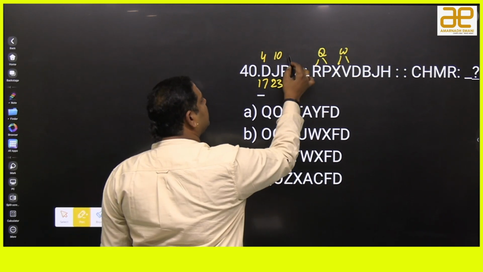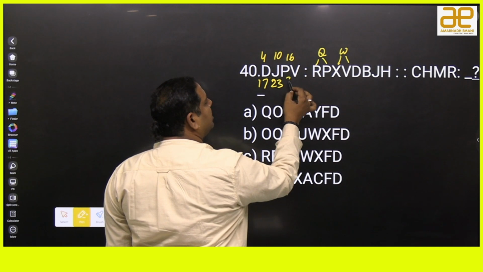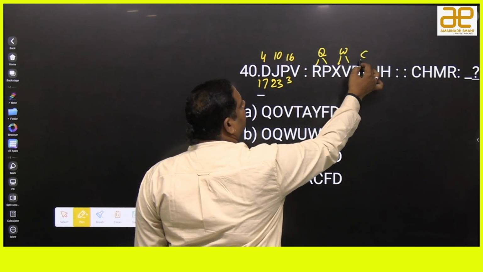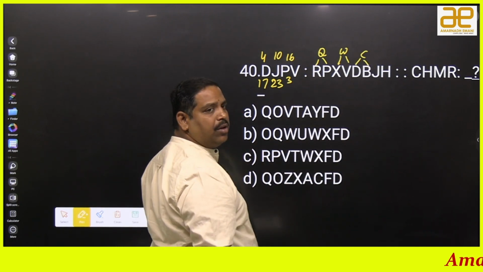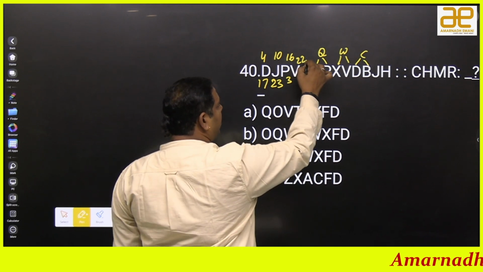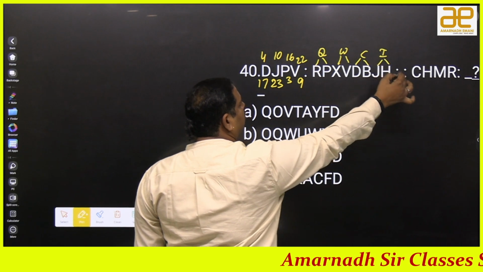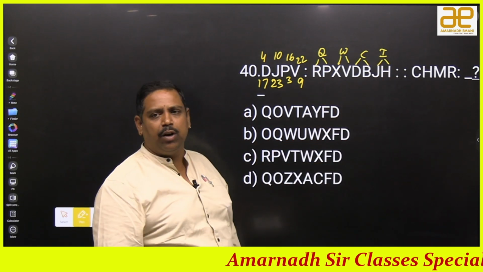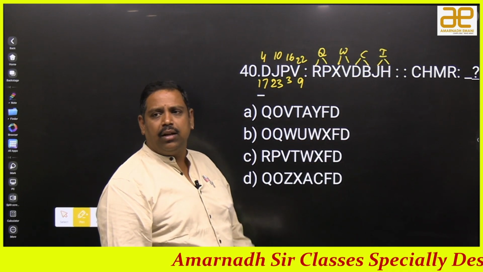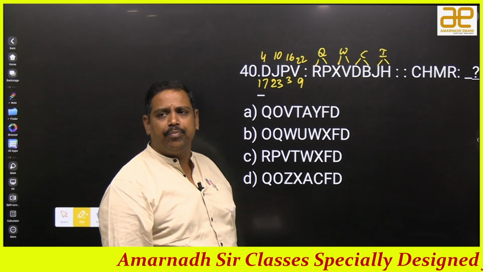Check the remaining. P is 16, second half means minus 13, it is 3. 3 means C. Next alphabet, previous alphabet. V is 22, second half minus 13, it will be 9. 9 means I. Next alphabet, previous alphabet. Happy. Means first we have to calculate similar pair, next alphabet and previous alphabet, right or wrong? Okay.